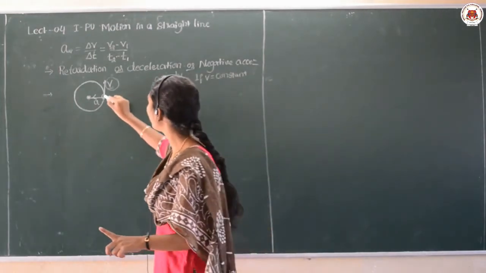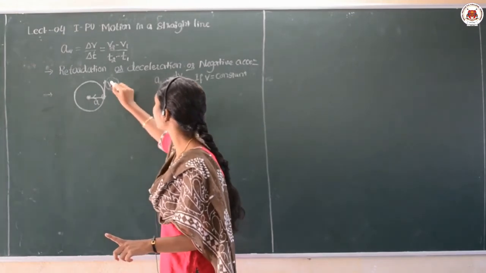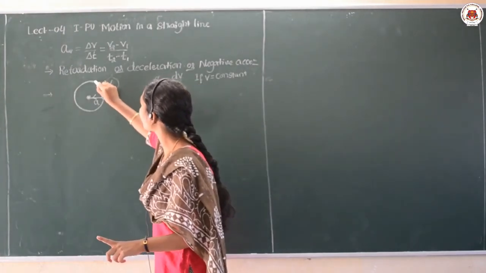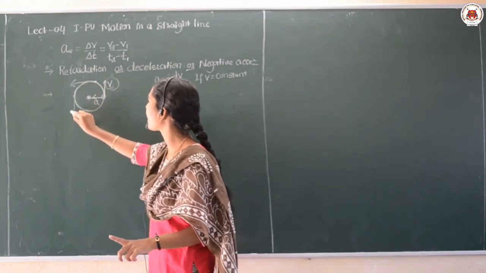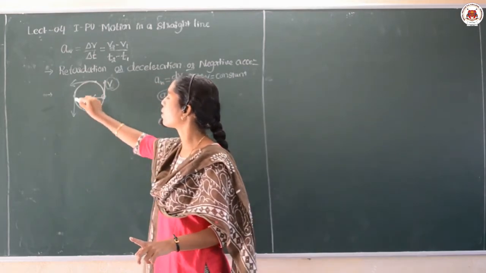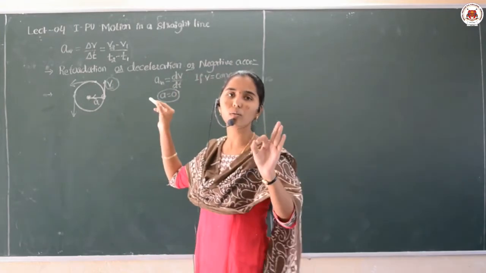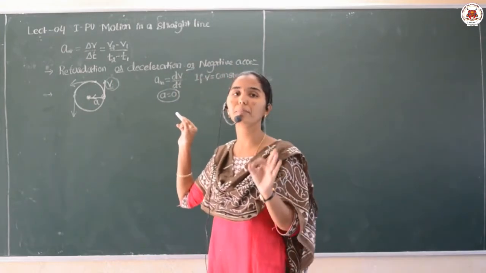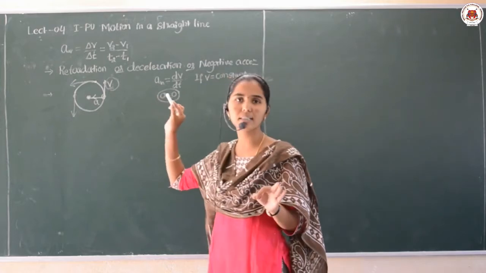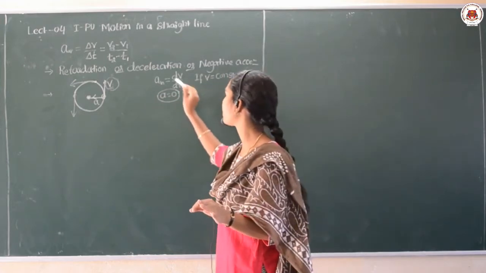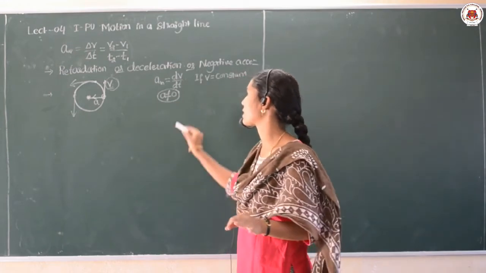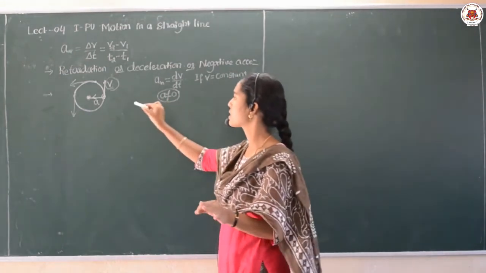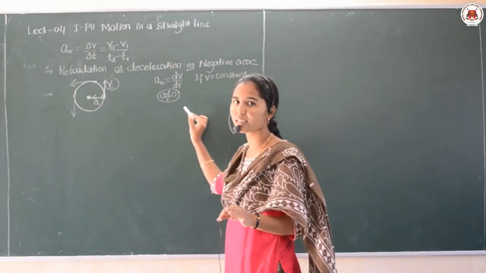So therefore, if the point is here, the velocity is in this direction. If the particle comes here, the velocity is in this direction. If the particle is here, again the direction changes. So here the magnitude of the velocity, or the speed, may be the same, but its direction is changing. Therefore the body possesses acceleration, so no zero acceleration. There exists the centripetal acceleration.